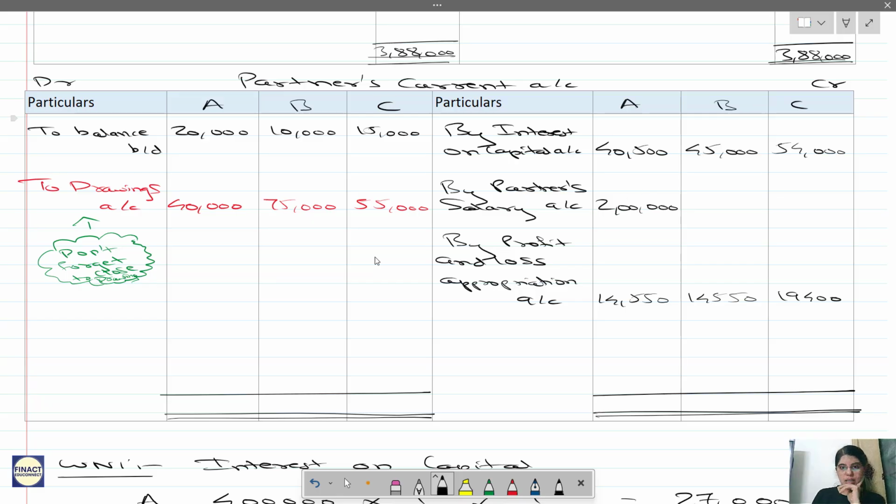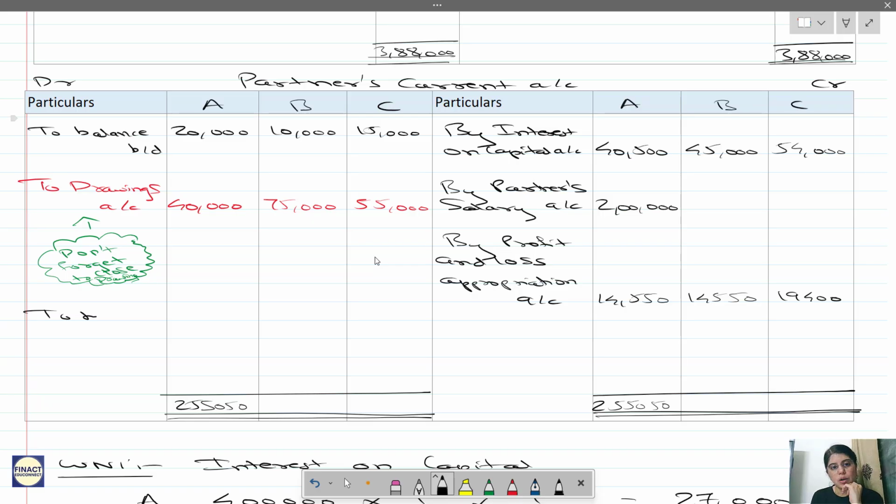It is 2 lakhs plus 4,500 plus 14,550. So the credit side is more for A. So 2,55,050.